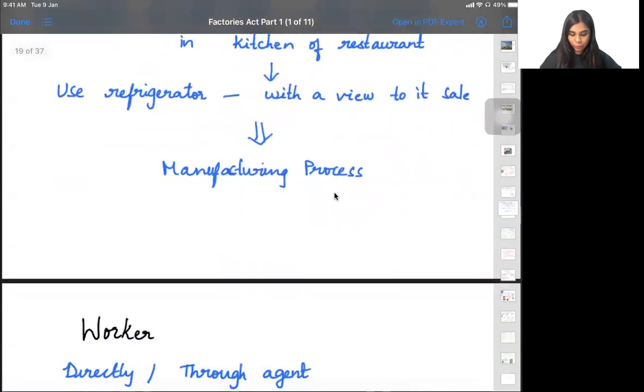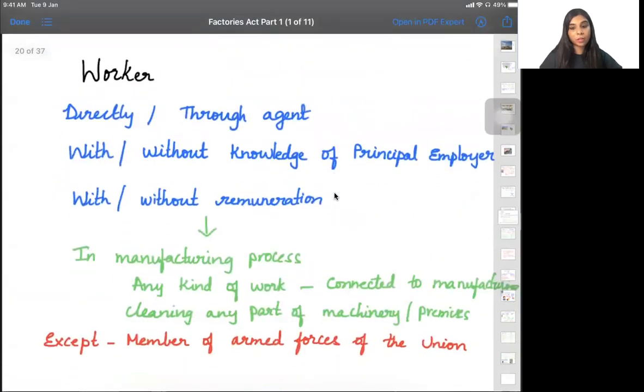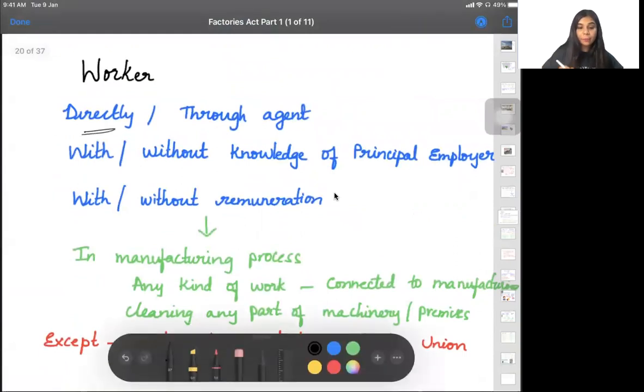Yeah. So moving ahead, we are talking about a worker. Who is a worker? Anybody who is directly employed, I'm directly employing a person, so he's called a worker. Generally in a factory, what happens? There are some agents. Through these agents, we are going to employ workers. So either the factory is directly employing you, or you are employed through an agent, then also you are called a worker.